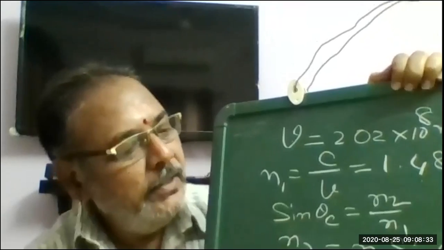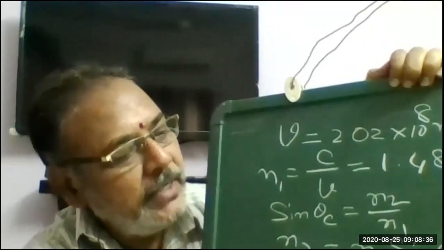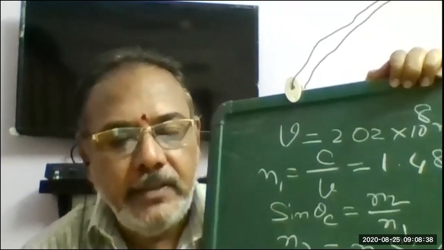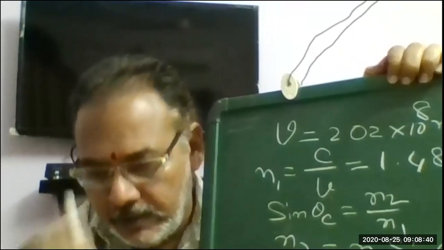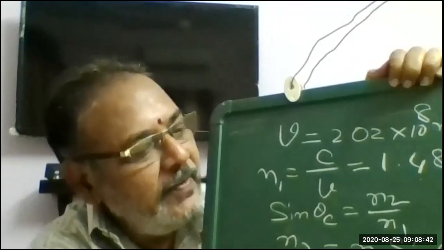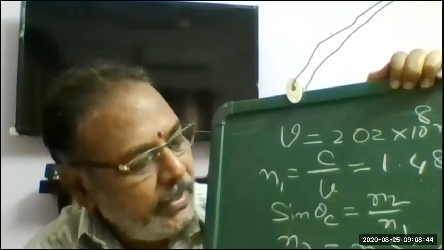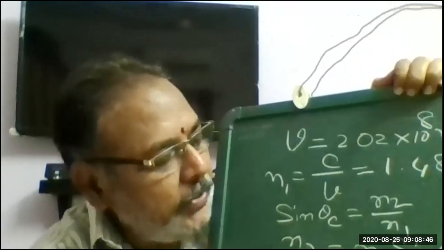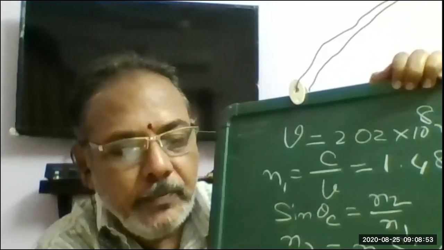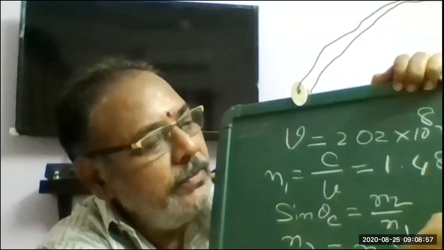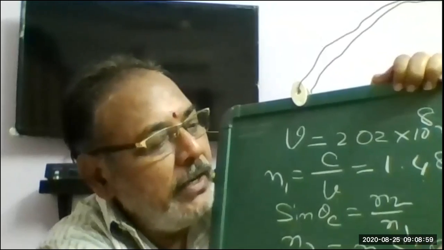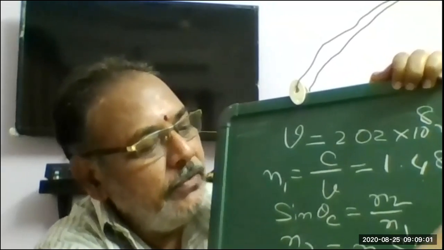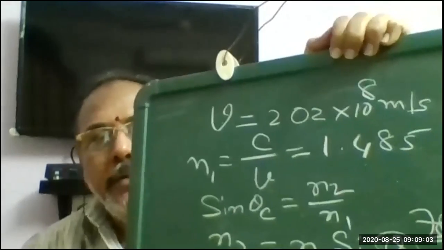That's it. So here already you have sine theta c, where you already given sine theta c. That means theta c is 78 degrees. From that, you can calculate sine theta c. And n1 you get. Now the answer for this is 1.45. 1.4525. As theta c here is 78 already given, 78 degrees. So from this you can calculate.